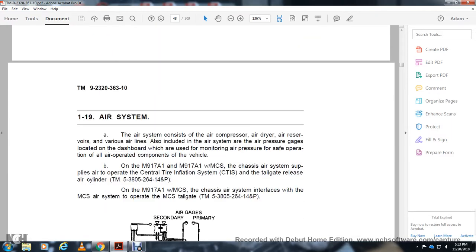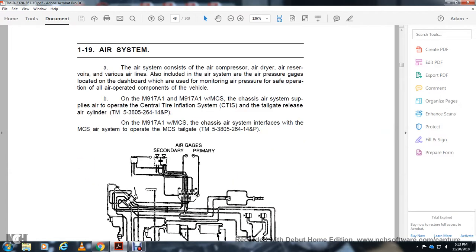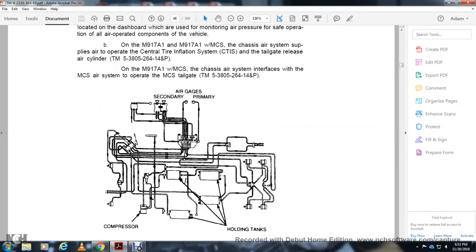Air system. The air system includes the air compressor, the air drive, the air reservoirs, and various lines. The air pressure gauges located on the dashboard monitor air pressure for the safe operation of the vehicle. On the M917A and M917A1 with the material control system, the chassis air supply operates the central tire inflation system and the tailgate relief air cylinder, and the chassis system interfaces with the material control system. The air system operates the material control system tailgate. Showing the air gauges, primary, the compressor, and the holding tanks.